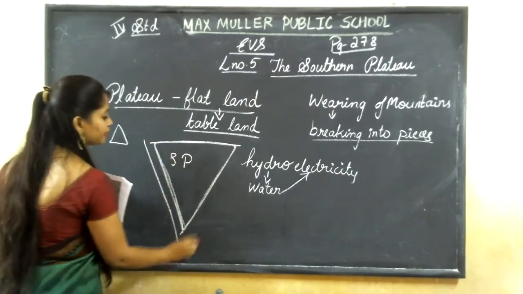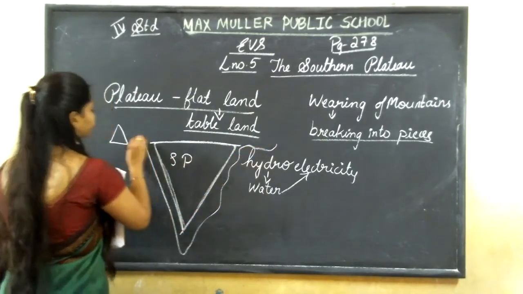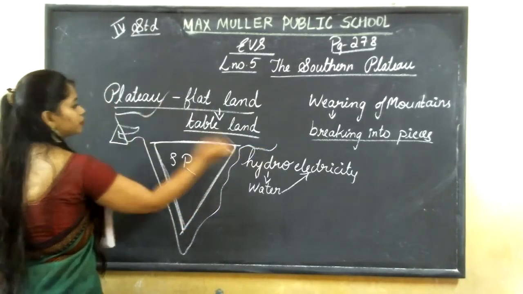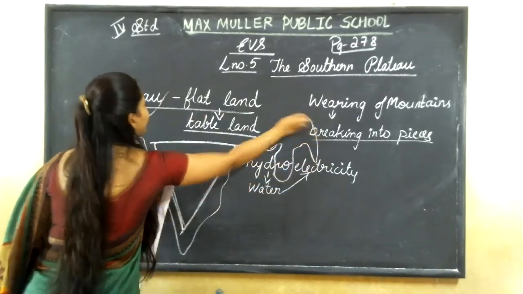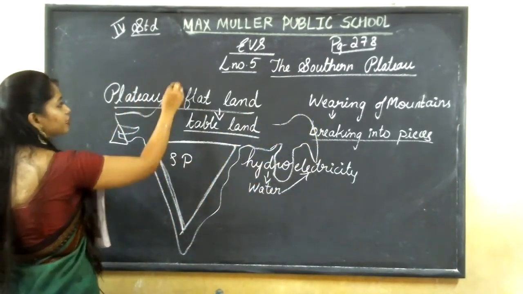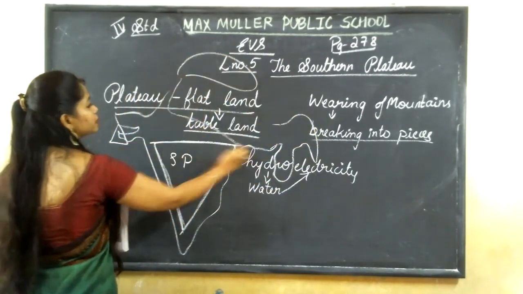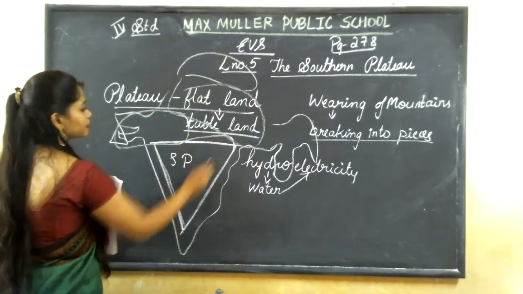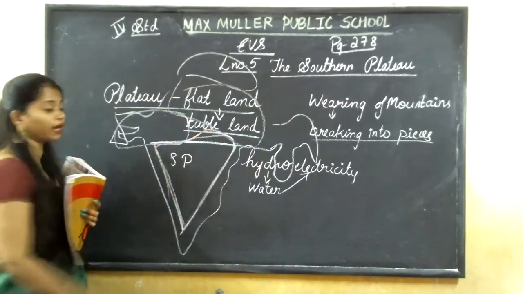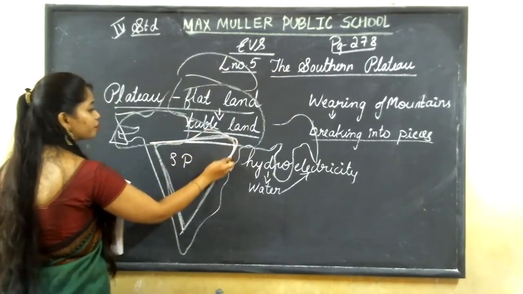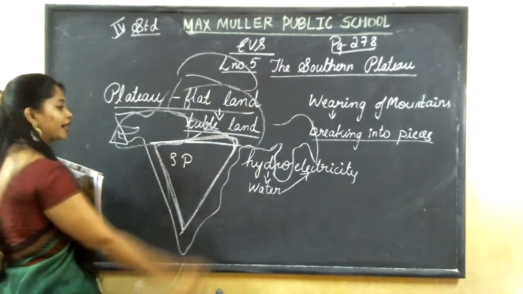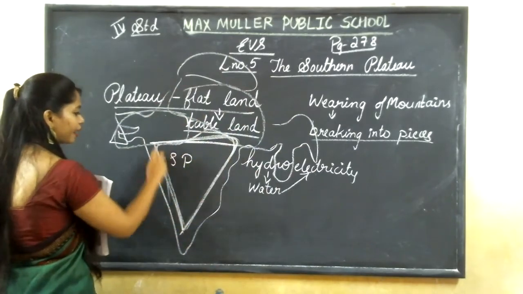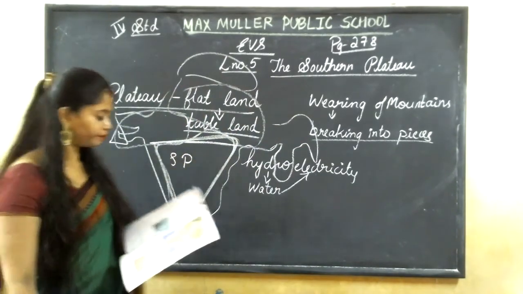Okay, this is our India map, right? Here it was the northern mountains, the northern plains, here the western desert, and this comes to the southern plateau. Okay, in the northern part it is very broad, and toward the southern part it is very narrow.